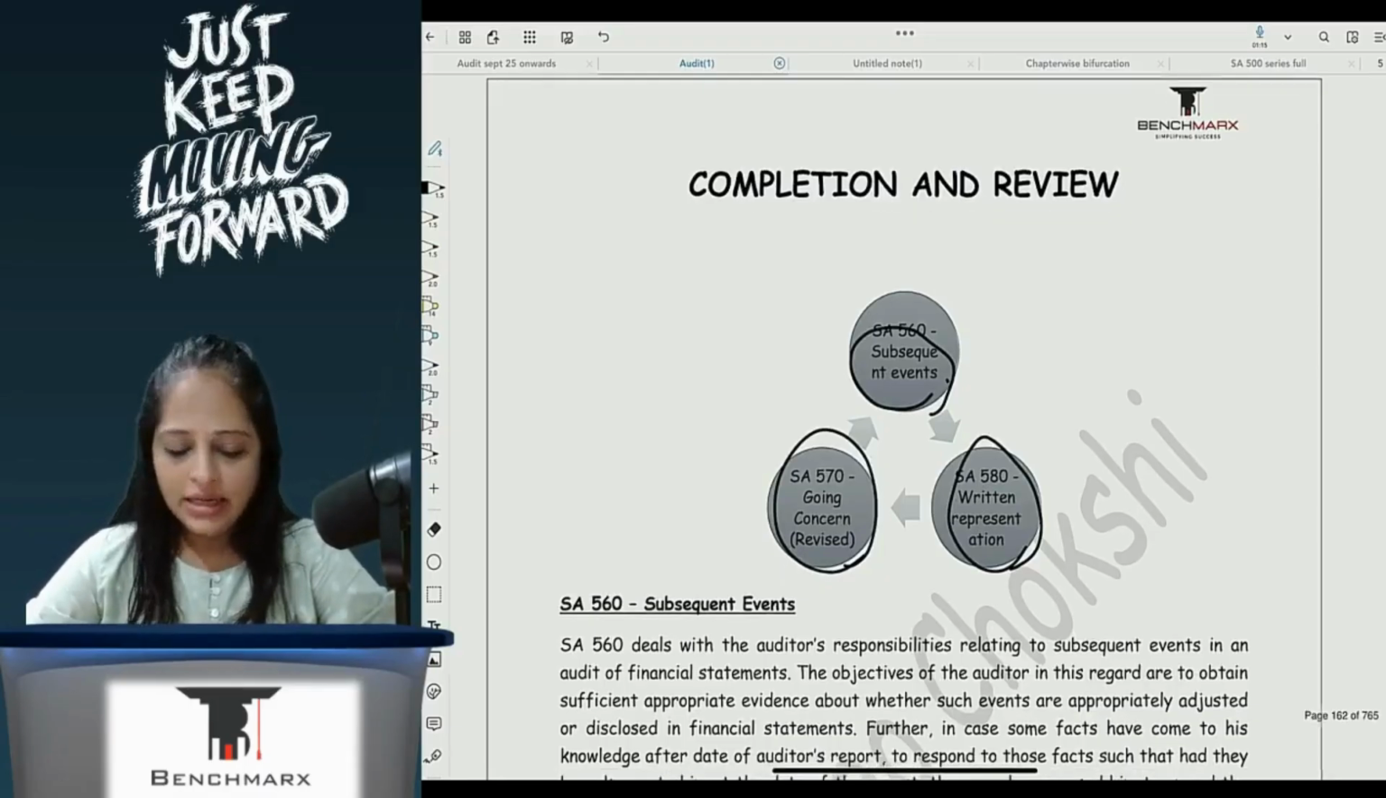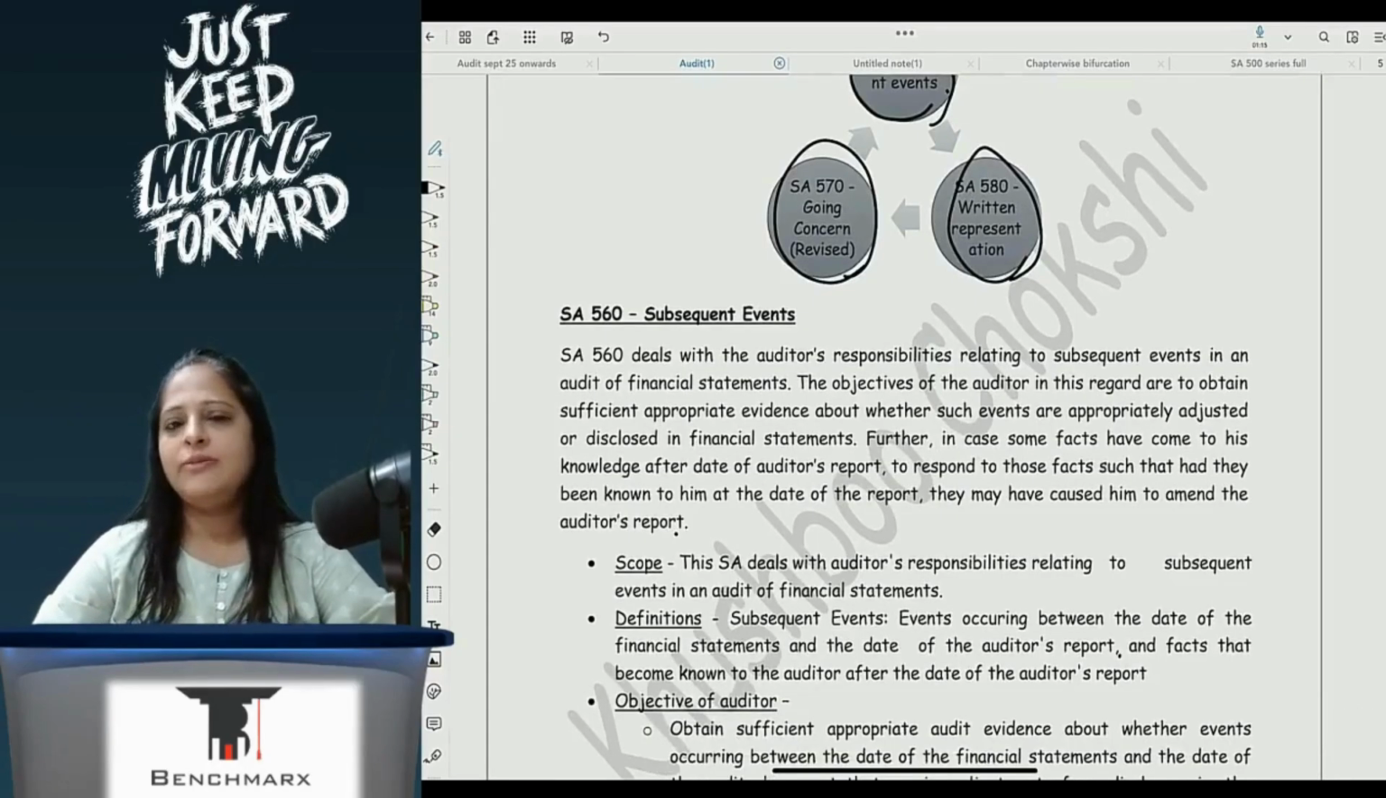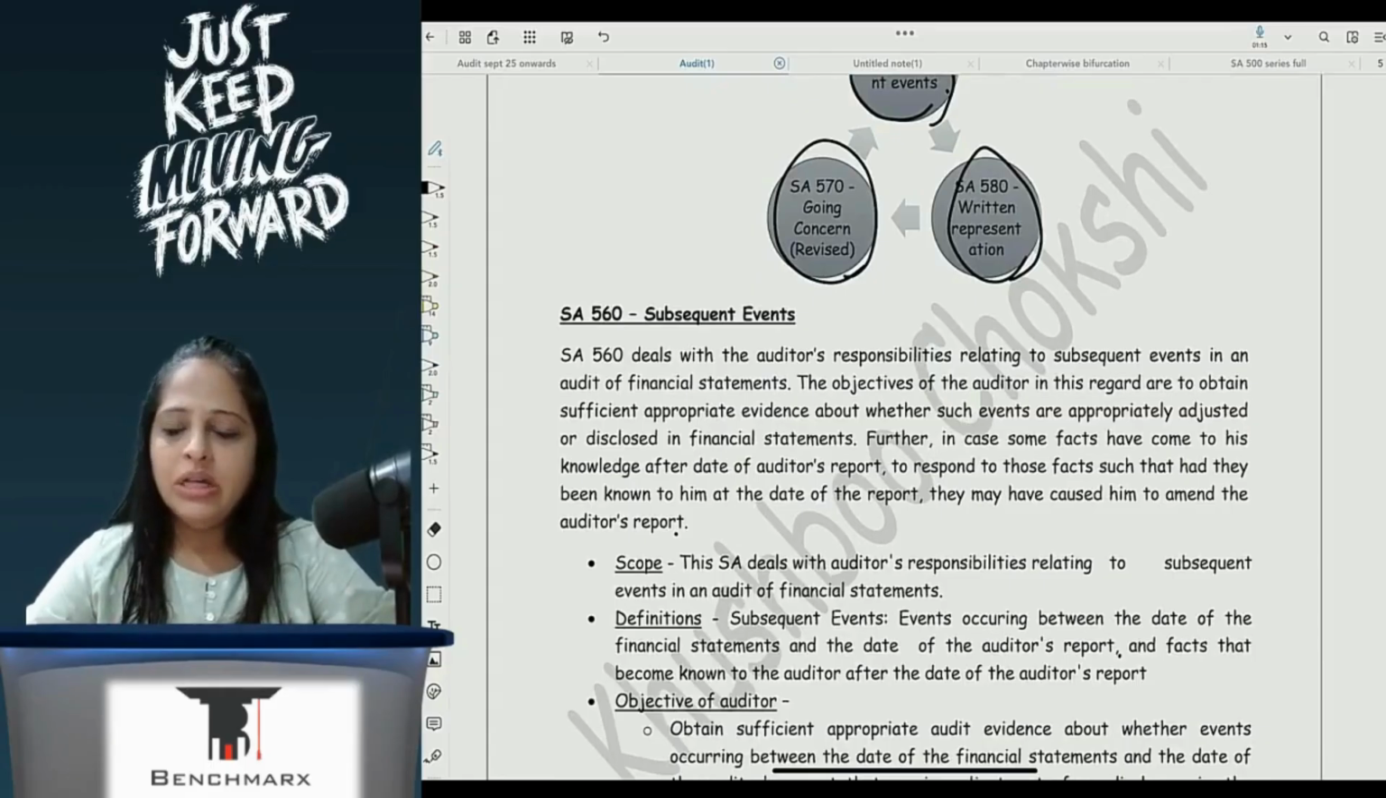Now, what are subsequent events? Something that we have done in FR, that when you have events which are occurring after the date of financial statements, or events occurring after your date of audit report, or events occurring after the date the financial statements have been issued. In accounts, we study how, from an accounting perspective, you will have to give the effect of these particular transactions. But here in auditing, we see what is the impact on the auditor and the auditor's report when subsequent events occur.